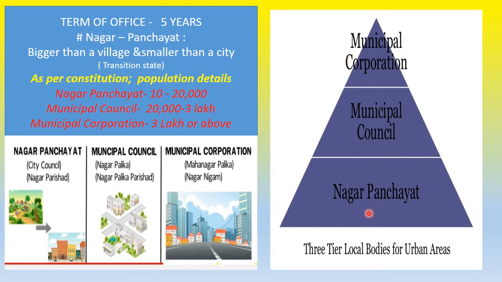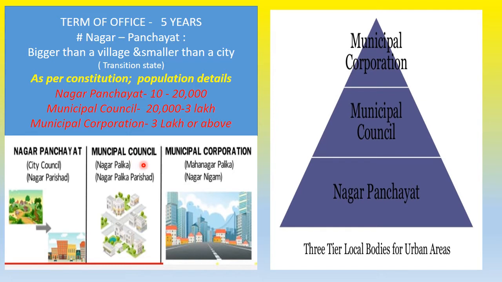What will be considered as one of these three, we'll see. The Nagar Panchayat is the primary one to begin with. It is bigger than a village and smaller than a city, a transition state turning from a village to a city. That is called a Nagar Panchayat.